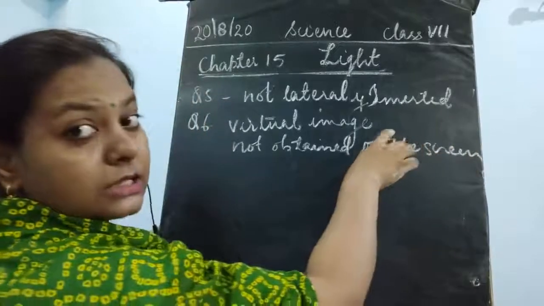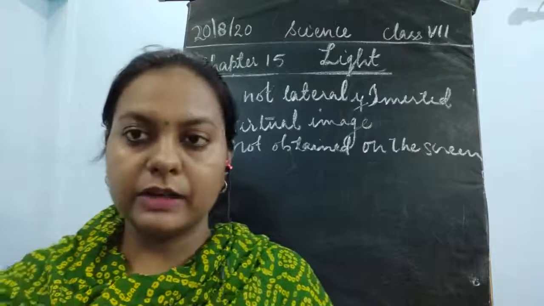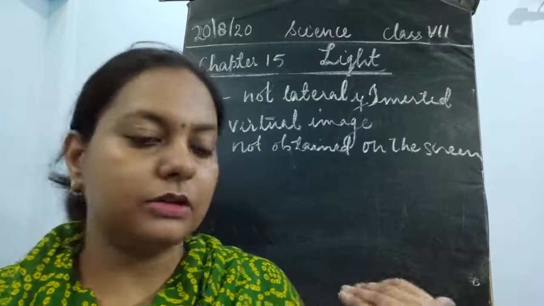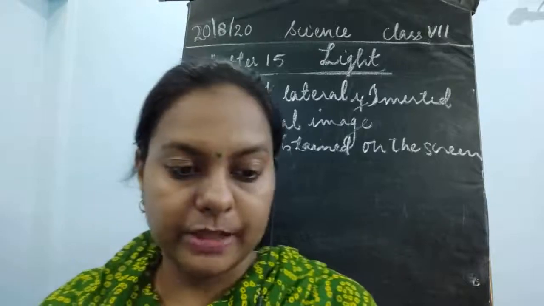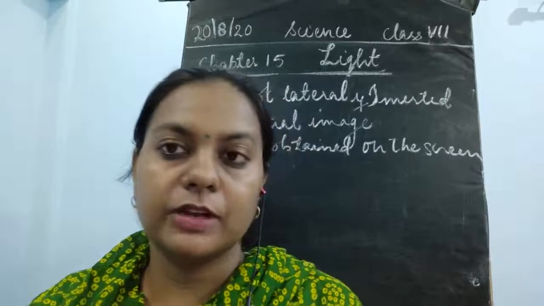Fine, what would be the answer? This is not obtained on the screen. Any image which is not obtained on the screen is said to be a virtual image. Okay, so this is the definition of the virtual image. Now the next thing you have to discuss is the situation where this virtual image is formed.